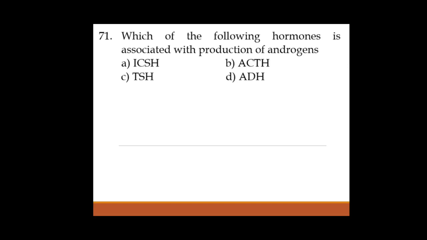So ACTH is adrenocorticotropic hormone, TSH as you know is thyroid stimulating hormone, ADH is antidiuretic hormone, which is also known as vasopressin. It acts in the DCT part of the nephron and prevents diuresis.